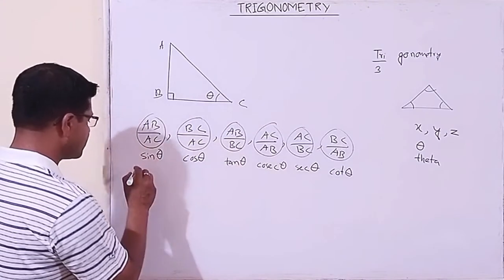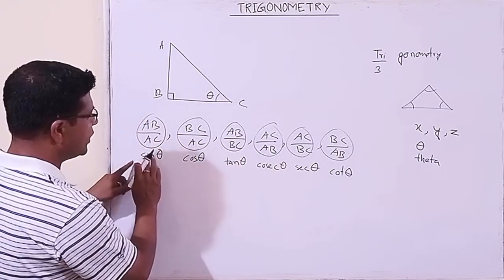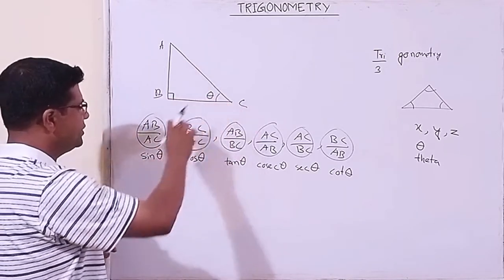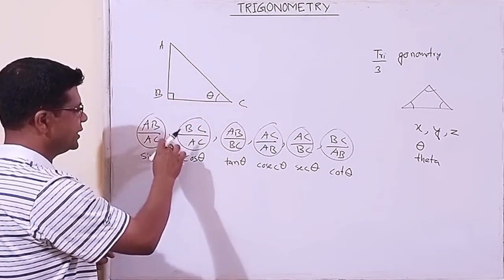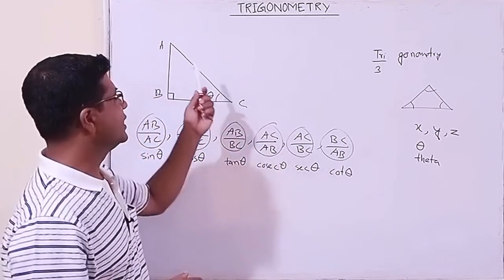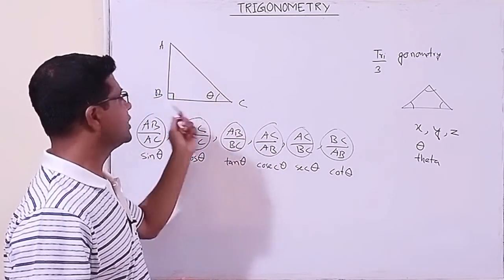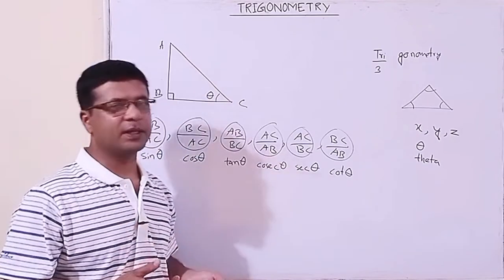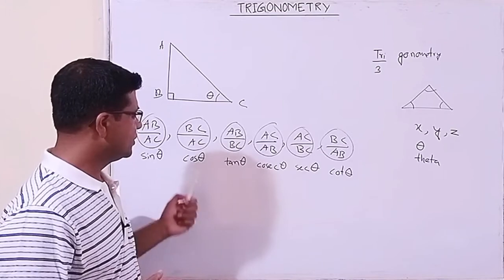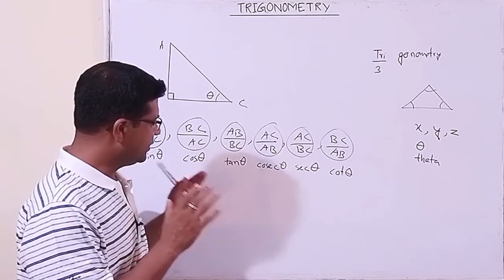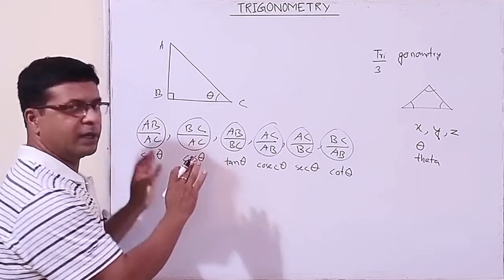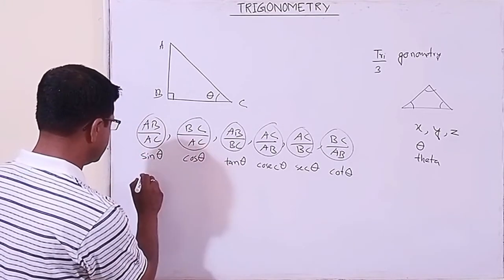Now if the triangle is ABC, we write AB by AC, BC by AC, and all the ratios like this. But the name of the triangle is not always ABC. Sometimes it can be PQR, sometimes LMN, XYZ, whatever. So we have to learn a formula for these ratios.